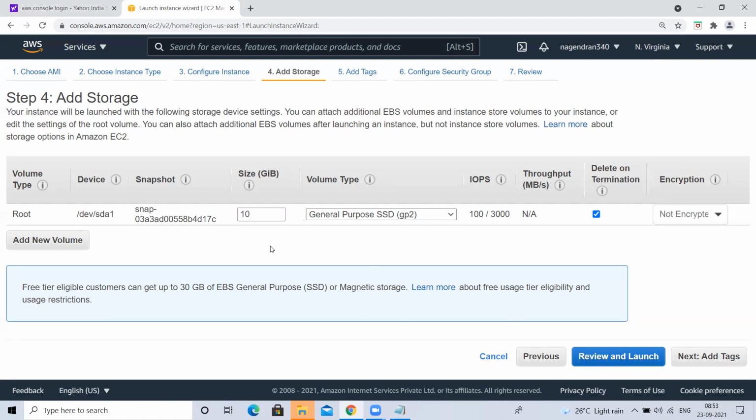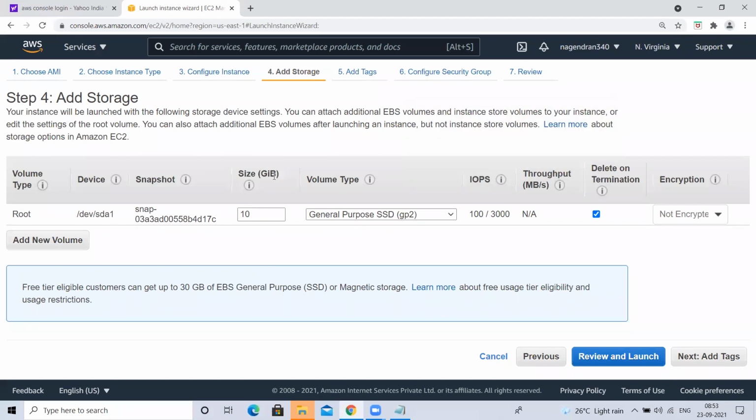Why? Because AWS will give you, I think 30 or 50, I forgot. 30, I think. You can use a 30 GB hard disk. But if you use all 30 here, they'll charge. So maximum you can create 3 instances, 3 Linux or any 3 instances, each with 10 GB. But if you use 30 for only one instance, I think they'll charge. So leave it. It is more than enough for your practice. So leave this also as it is.